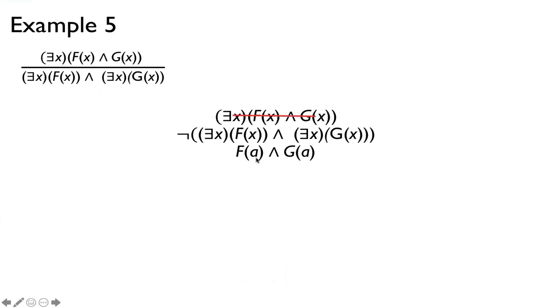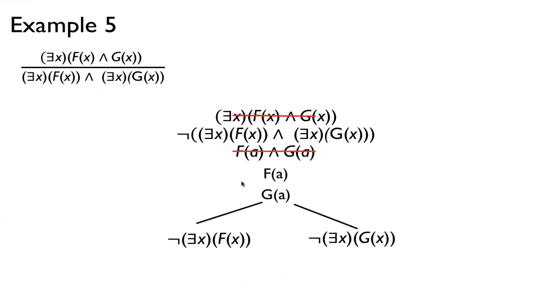Because by giving a name, we have already stated that there's an object that satisfies this condition. So we check that off. Then f of a and g of a is from propositional logic. We just write it in the same path here. Cross that off, and then we're going to apply De Morgan's law. Again, this is just part of the propositional logic tableau tree rule that says not something and something else is the same thing as not this or not that. So that's the branching. Again, this is not a predicate logic rule. This is actually just a propositional logic rule using De Morgan's law.